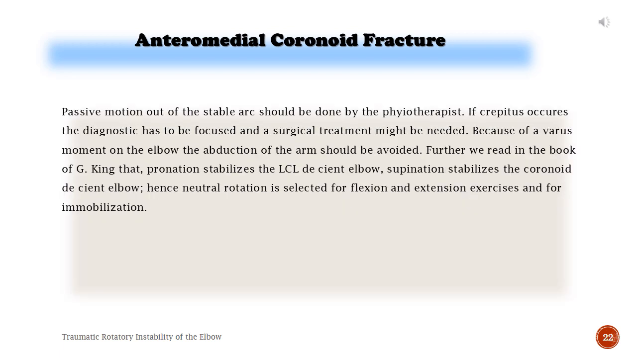Anteromedial coronoid fracture. Passive motion out of the stable arc should be done by the physiotherapist. If crepitus occurs, the diagnostic must be focused, and surgical treatment might be needed. Because of a varus moment on the elbow, the abduction of the arm should be avoided. Further, we read in the book of G. King that pronation stabilizes the LCL deficient elbow, and supination stabilizes the coronoid deficient elbow. Hence neutral rotation is selected for flexion and extension exercises and for immobilization.